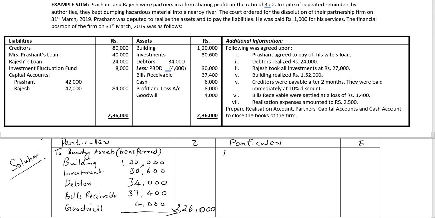On the credit side of the realization, we'll begin by transferring the provision for doubtful debts, 4,000 rupees, by creditors account, 80,000 rupees.